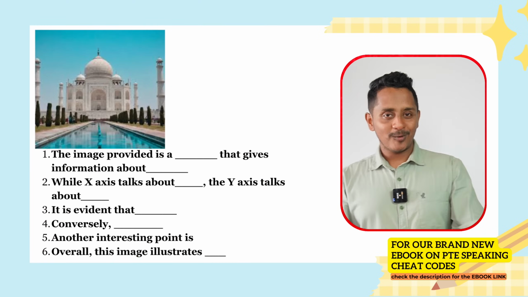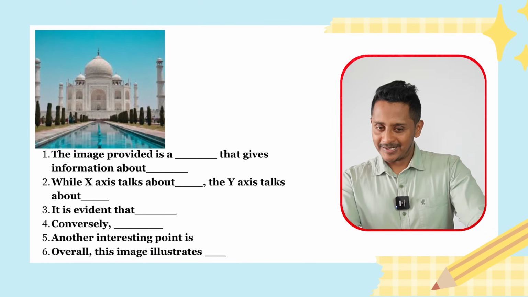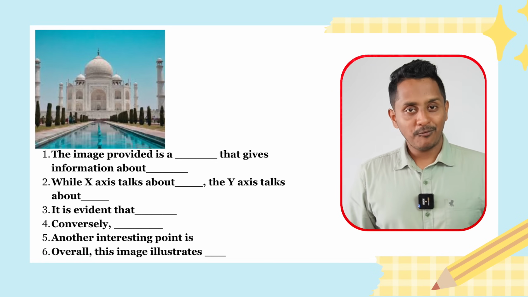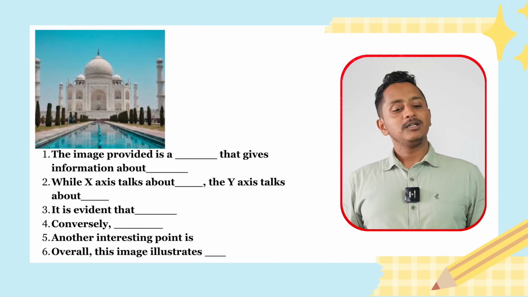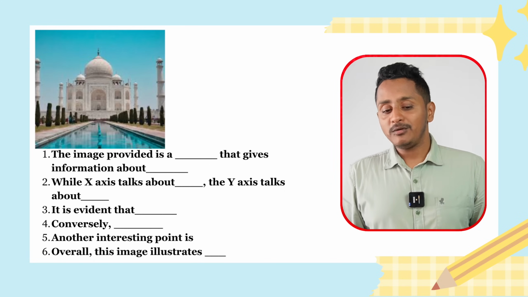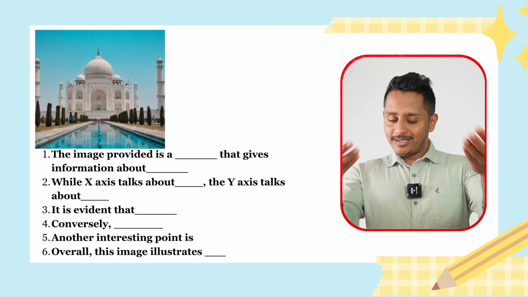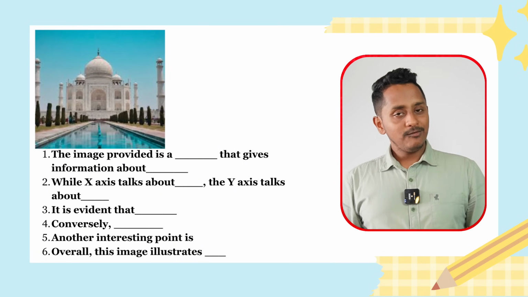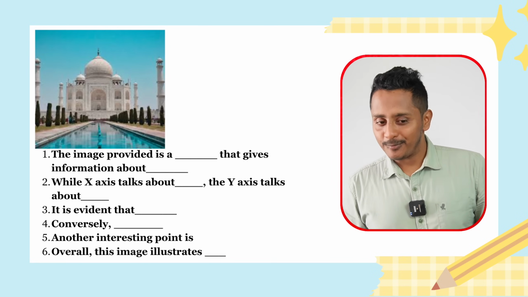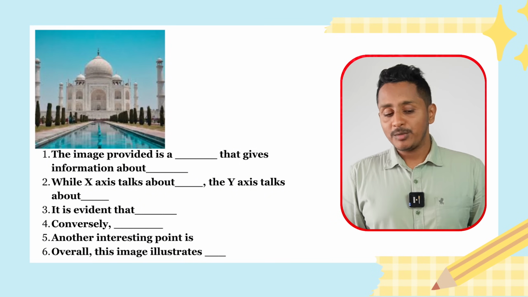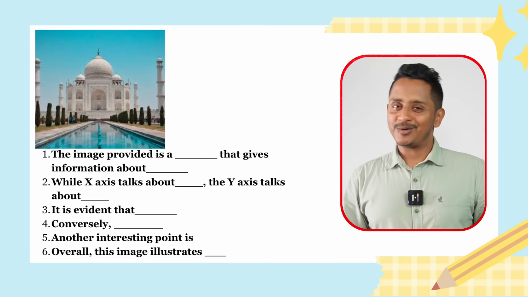So let's start. The image provided is a picture that gives information about the world famous 7th wonder of the world called Taj Mahal. It is evident that in this picture we could see 4 pillars, 2 pillars right next to the Taj Mahal building and 2 pillars right in front of it. Also in front of the pillars we could see a number of trees in green color that is right in front of the building. Conversely, we can also see the water body right in front of the Taj Mahal in turquoise blue color. Another interesting point is the Taj Mahal has 3 dome-shaped structures right on top of the building. Overall, this image illustrates the 7th wonder of the world called Taj Mahal.